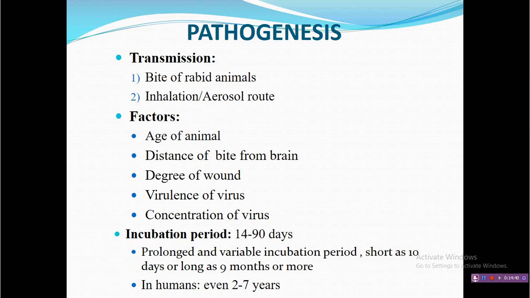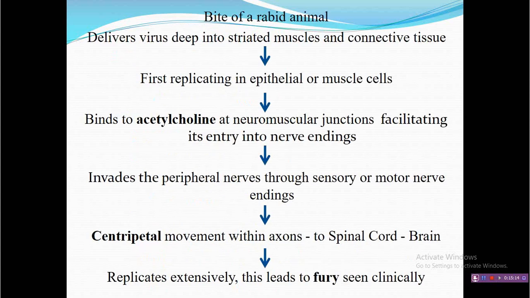That's why, as these 5 factors play an important role in the development of disease, the incubation period is very vague. We cannot predict the incubation period, but in general it is 14 to 19 days. But there are human rabies reports seen even after many years. So in a nutshell, the incubation period is not fixed; it depends on all these 5 factors. But once it enters the body, it follows a classical pathway.